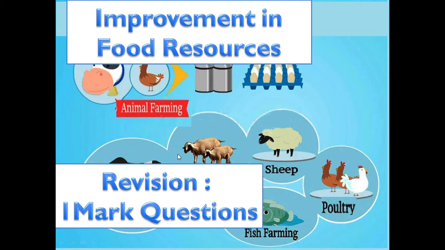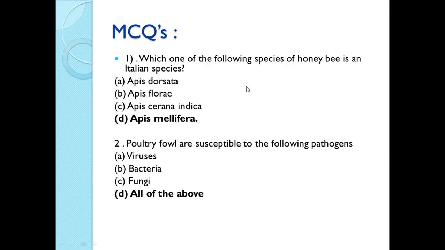In this video, we will be discussing the 1 mark questions, all the types of objective questions based on the chapter Improvement in Food Resources. So let us start. The first type of questions asked are MCQs, that is multiple choice questions. You are very well familiar with this type of questions.